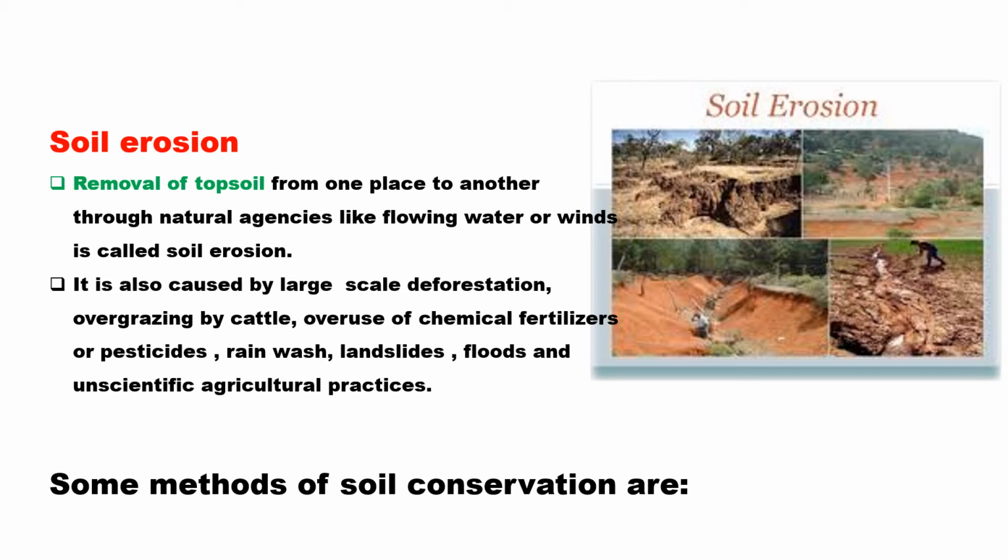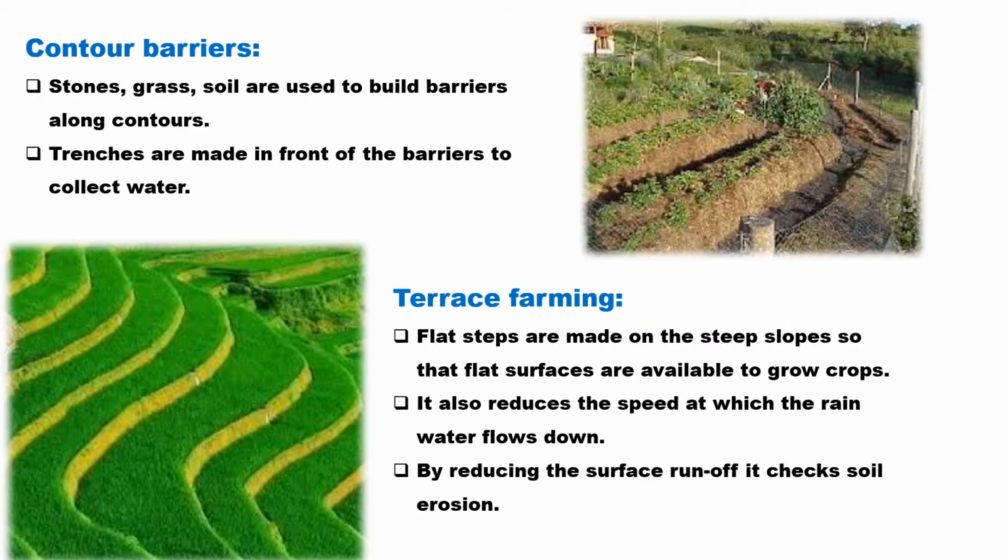Soil is one of the most important natural resources for human beings, as we are directly or indirectly dependent on it. Therefore, soil needs to be conserved for sustained productivity of food grains. We need to protect the soil from extensive erosion because the formation of soil is a slow process. So now let's discuss the methods of conservation of soil.